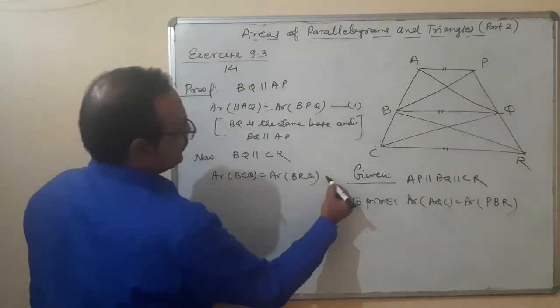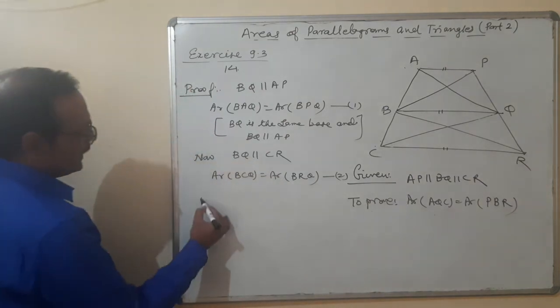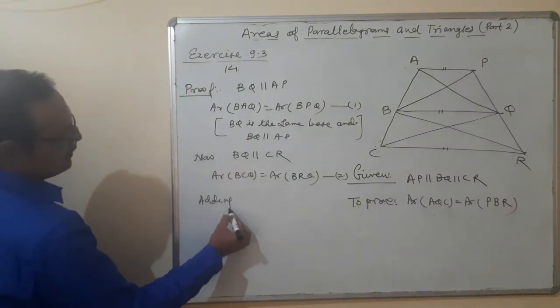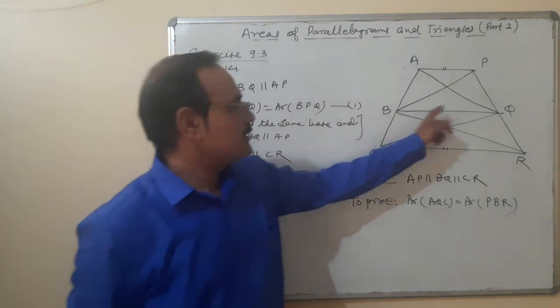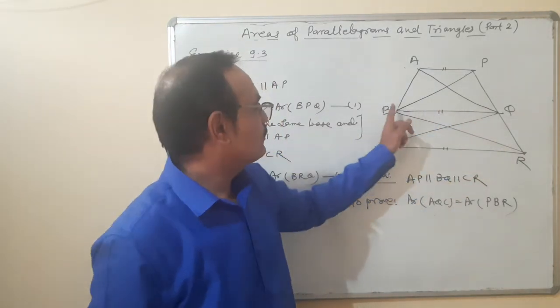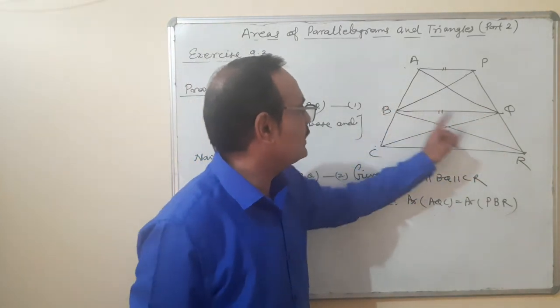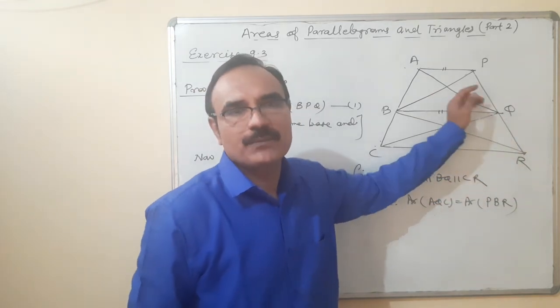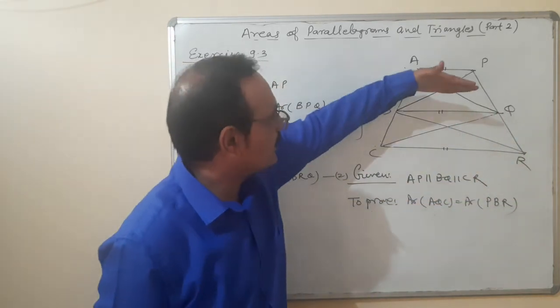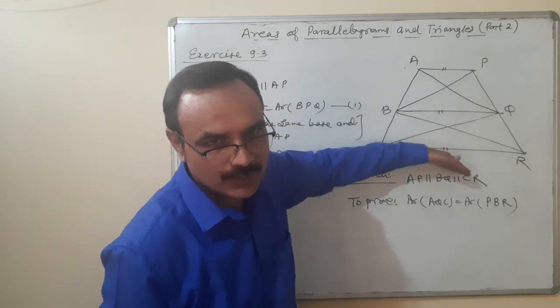Same reason, equation number 2. BQ is the common base, and BCQ is equal to BRQ, as they are on the same base and between the same parallels.